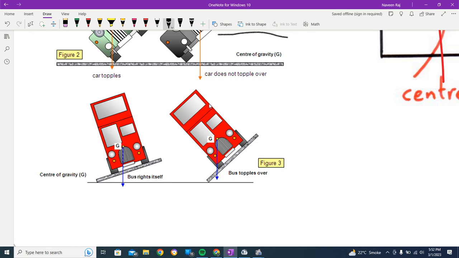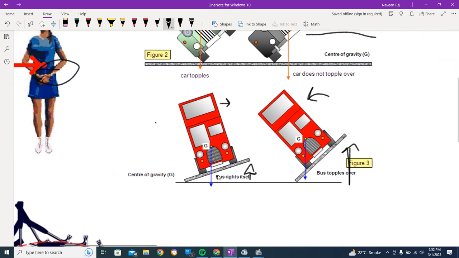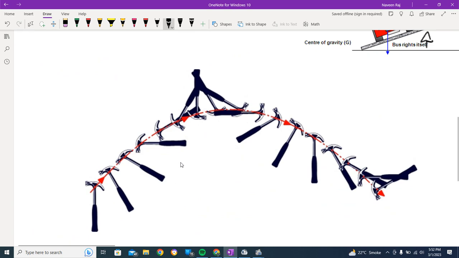Here you again see a bus tilting to the right and a bus tilting to the left. This one has more chances of falling, while this one has fewer chances of falling, because this is lifted slightly more to one side while this is less. Of course, the further away from the center of gravity, the more the unbalancing occurs. I do hope that you've got the concept.